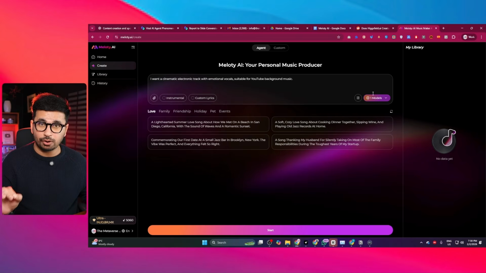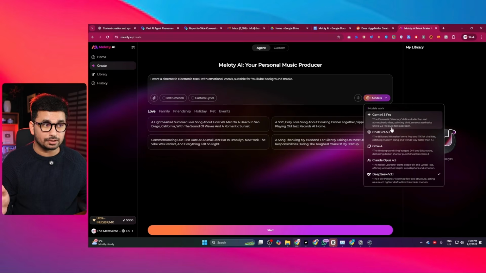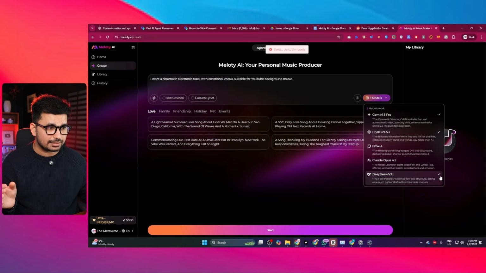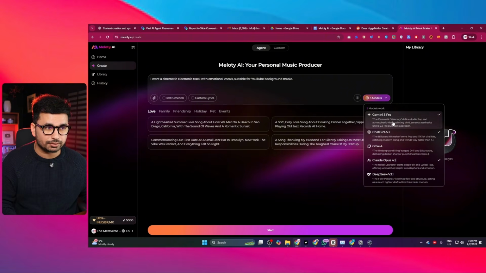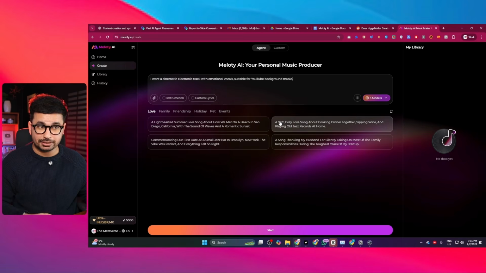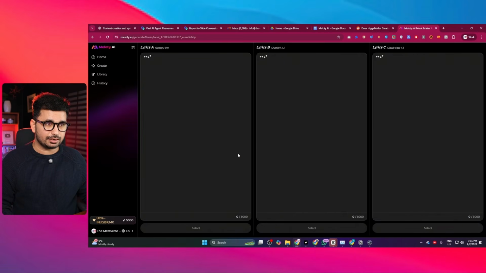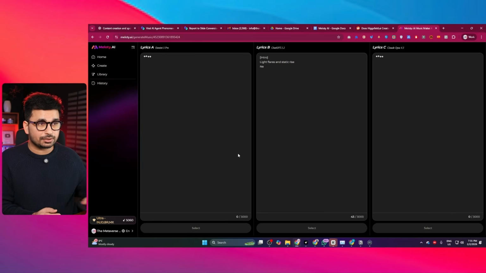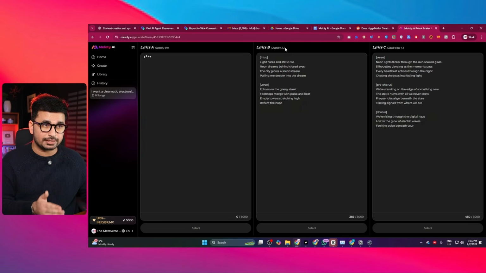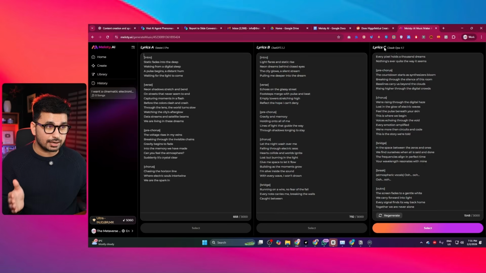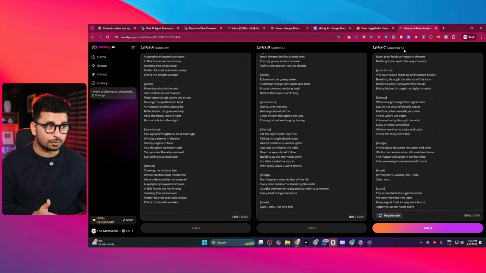Now here's the interesting part. Instead of guessing which model understands my idea best, I will choose multiple AI models and let them work at the same time. So I'm going to select Gemini 3 Pro, GPT 5.2, and Claude Opus 4.5. I will deselect DeepSeek version 3.1 and instead choose these top 3 AI models. And now all of these AI models will be running simultaneously. Now let me click on start, and let's wait for it. And here you can see we are going to get 3 different sets of lyrics. Lyrics A will be produced by Gemini 3 Pro, lyrics B will be produced by GPT 5.2, and the third lyrics are produced by Claude Opus 4.5.